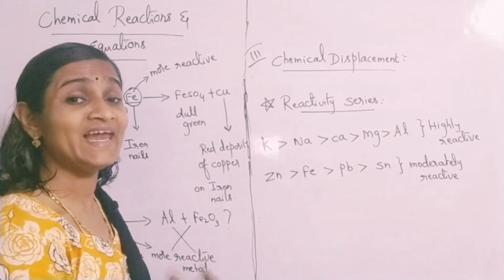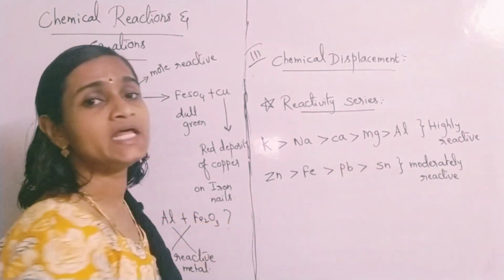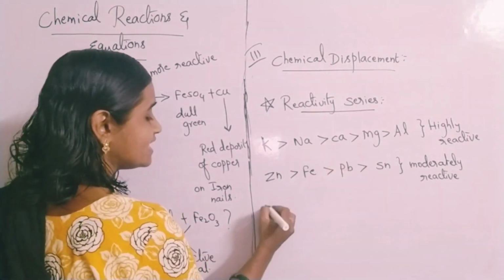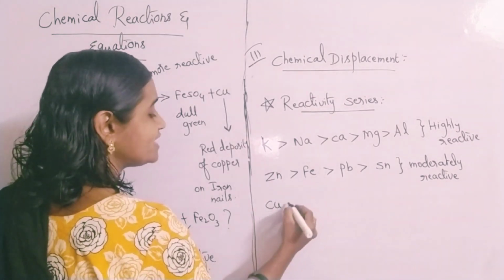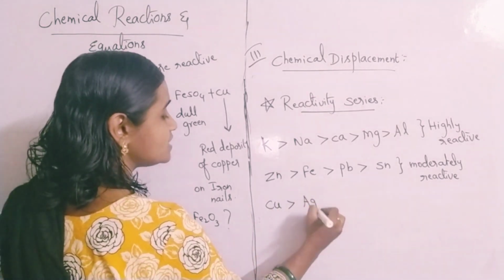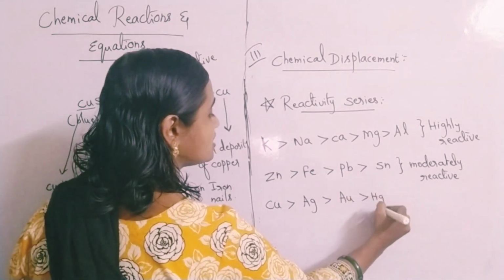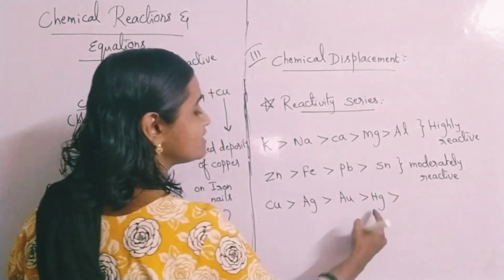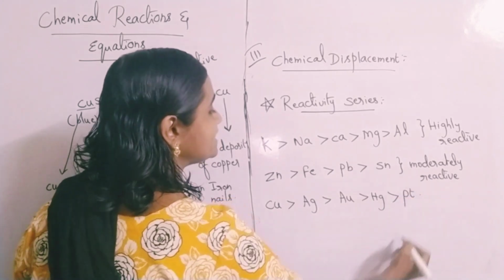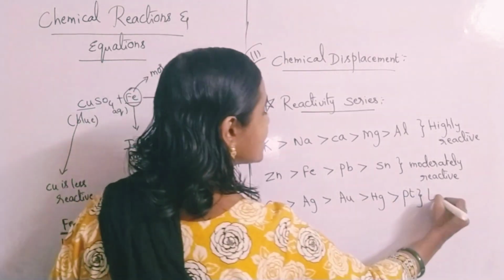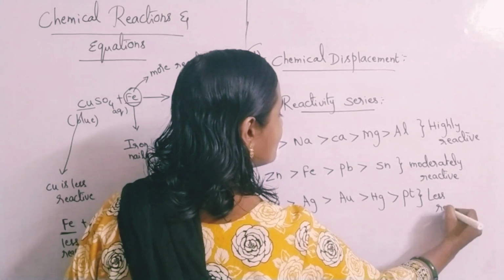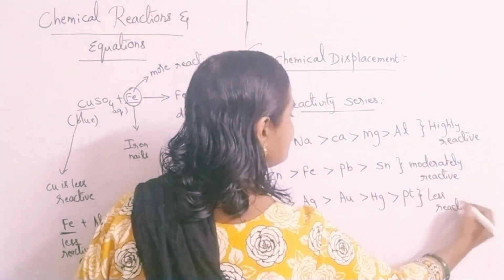Plumbum or lead, Sn is for tin. These are moderately reactive metals. And finally you have copper, Cu, Ag, Au, Hg. Hg is for what? Mercury, hydrogen. And finally Pt. These are less reactive metals.